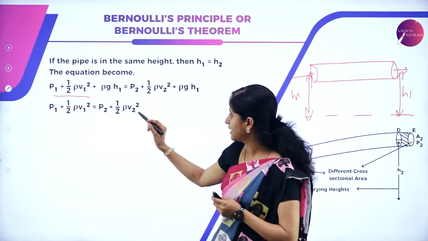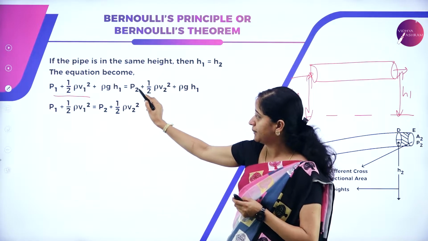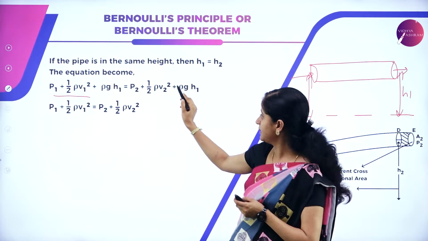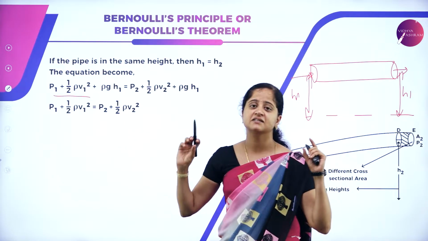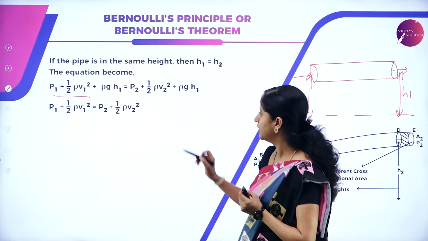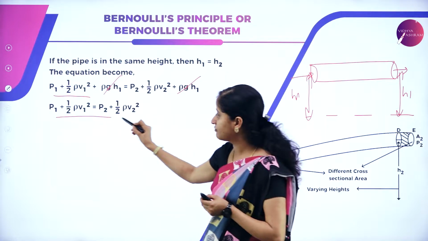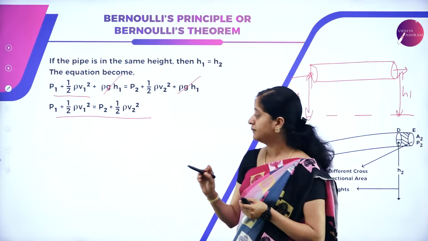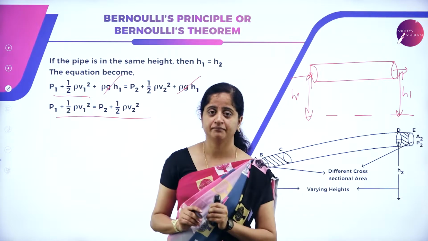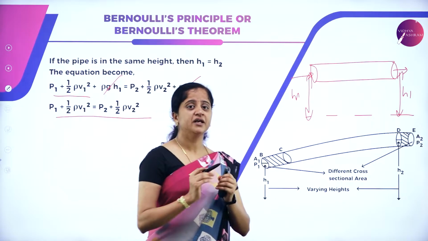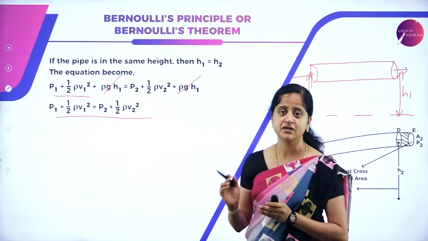So now the expression becomes P1 plus half rho V1 square plus rho g H1, which is equal to P2 plus half rho V2 square plus rho g H1 only, because the horizontal pipe is located at the same height from the ground. Now we can cancel these two terms and we remain with P1 plus half rho V1 square equal to P2 plus half rho V2 square. This is called Bernoulli's principle. There are various applications of this principle which we are going to discuss in our upcoming slides.